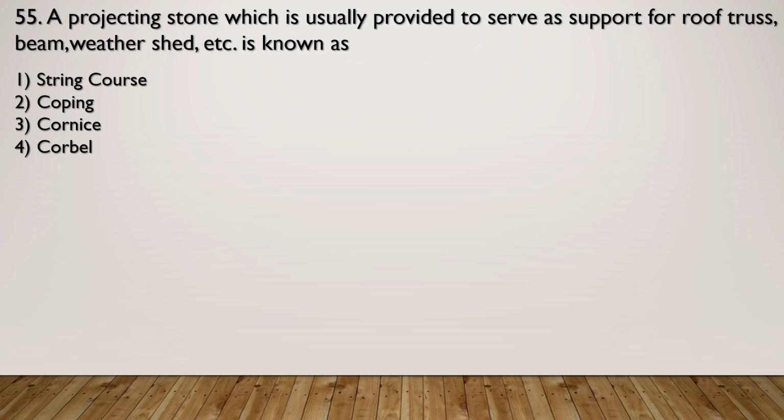A coping may consist of stone, brick, tile, etc. Cornice. It is a horizontal decorative molding over a door, window, interior wall, etc. And the corbel. It is an architectural member that projects out from a wall and acts as a support or a bracket for the structural members such as truss, beam, weather shade, etc. And that is why the correct option is option number 4, that is corbel.